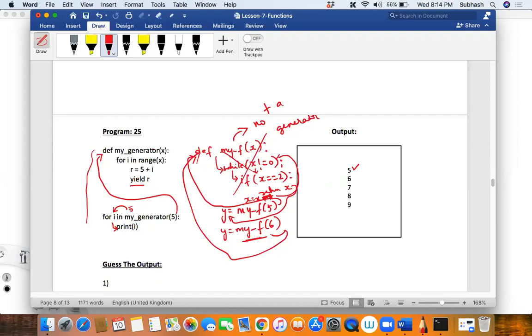When I call it once again, do you think this generator function will work from the first, or will it work from the place where it actually left off? It will work from the place where it left. Exactly. Where did it leave off? Here, r is equal to. So it will take the next value, which is 1. Then I'll put 1 inside this loop. Then r is equal to 5 plus 1, which becomes 6, and that will be returned. That will come and sit here, and that will get into this i of this for loop.